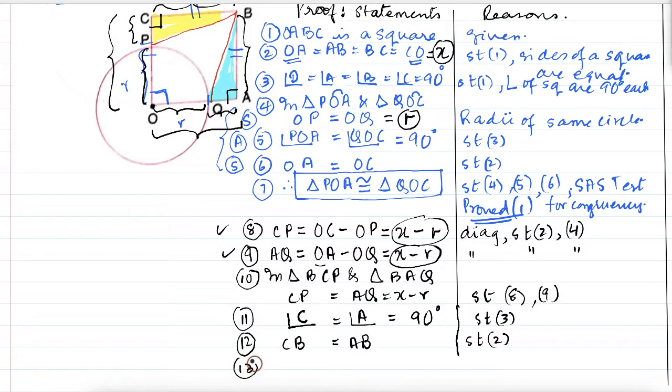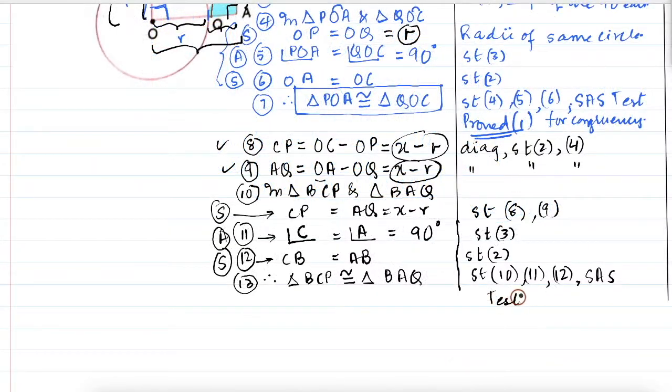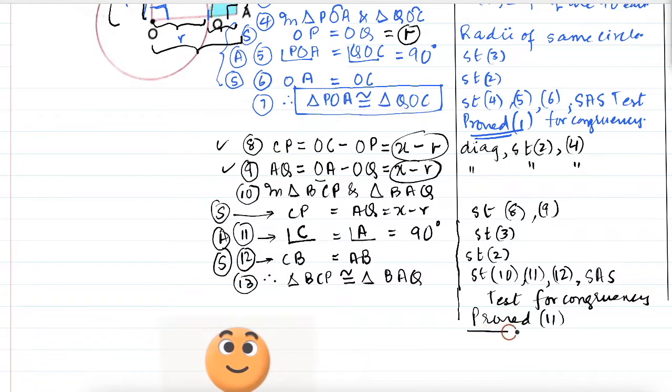And then the last statement will be therefore. Can you see this is S, this is A, and this is S? Side, angle, side. Okay, so we'll say the two triangles. Tell me BCP is congruent to triangle BAQ because of which three statements? Statement number 10, 11, and 12, and SAS test for congruency. And we say we have proved the second part.